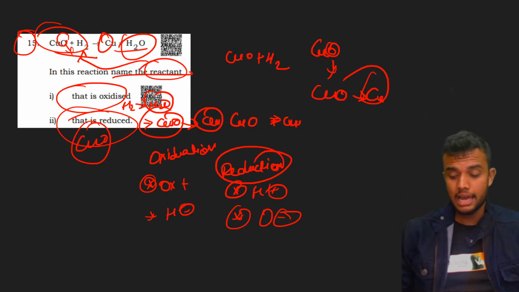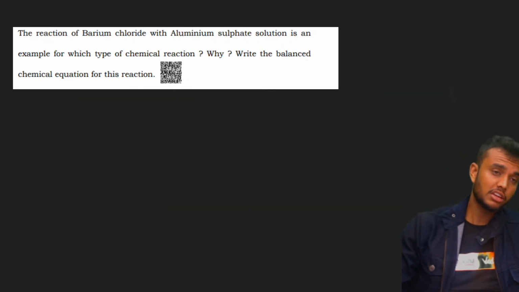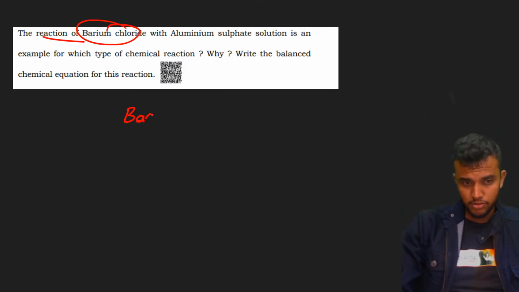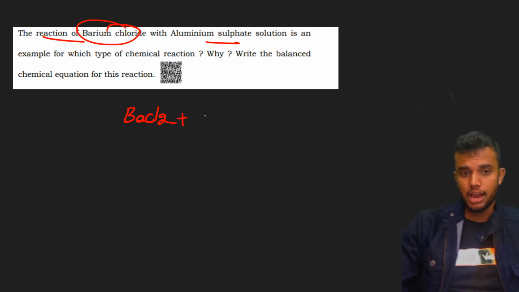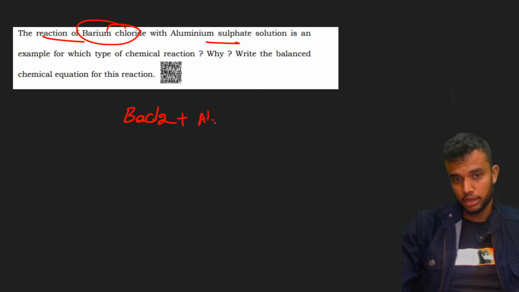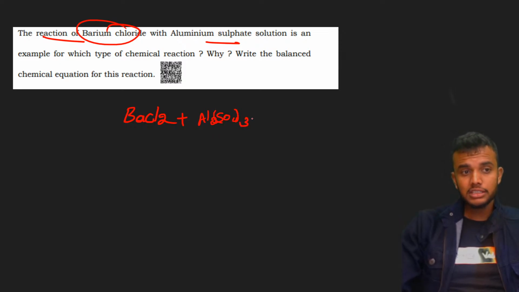Yes. Then the next question, students. The reaction of barium chloride, BaCl2, with aluminium sulfate. Aluminium sulfate is Al2(SO4)3. The solution is an example of which type of chemical reaction?